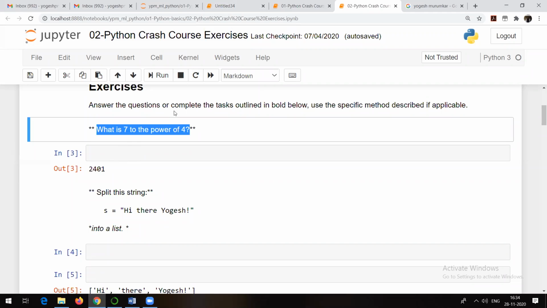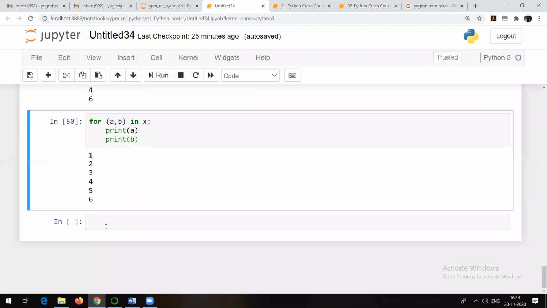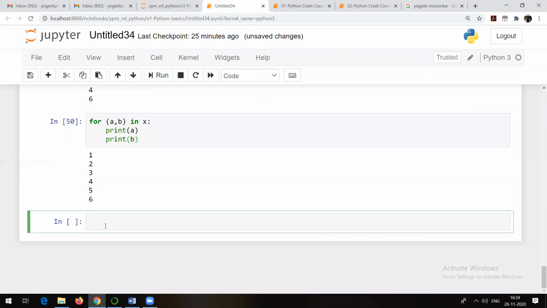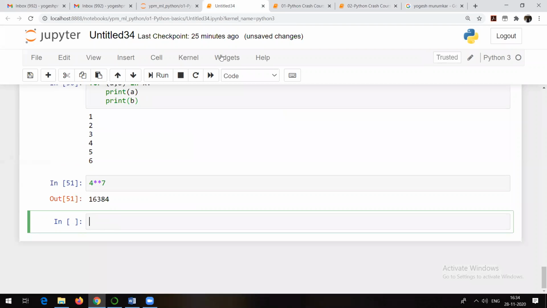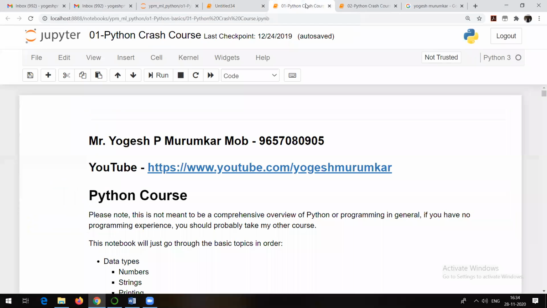It's a star notation. You might be knowing. So 7 to the power of 4. Go here. This one. Obviously that answer is not right. So star notation. My point is that it's a star notation. That's what I want to take.